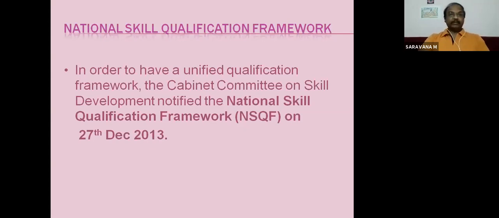For our NSQF framework, wherever a state may be, a district may be across the country, a person completes his level 5 or level 6 in his NCVT certificate. So that is called uniformity. So unified qualification. He is fit to complete or competent enough to perform the job. The certificate is valid across the country as well as across the world. That is called unified qualification framework.